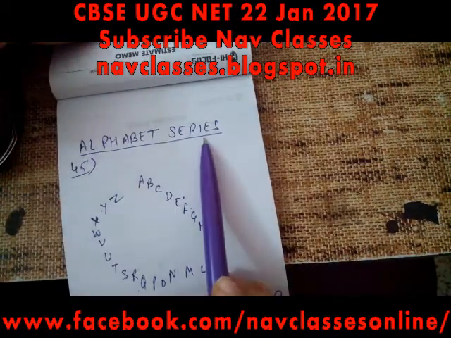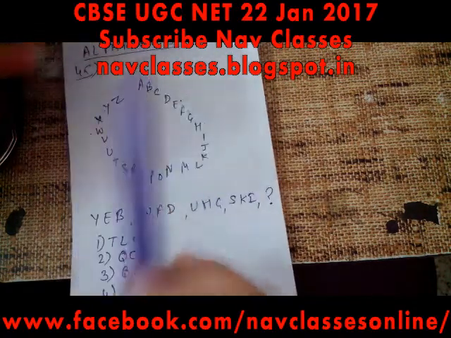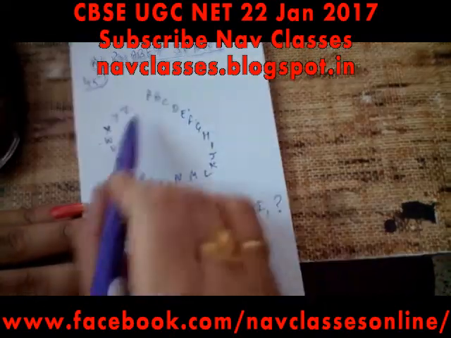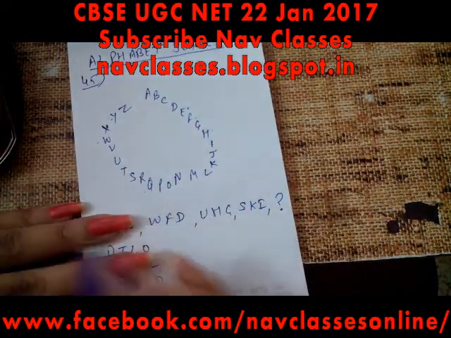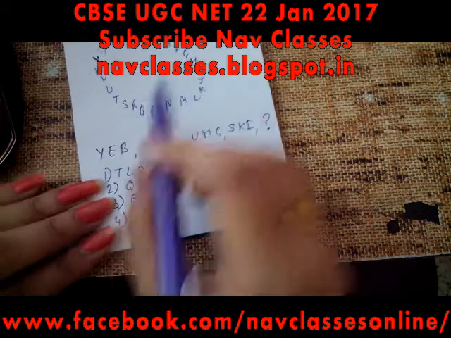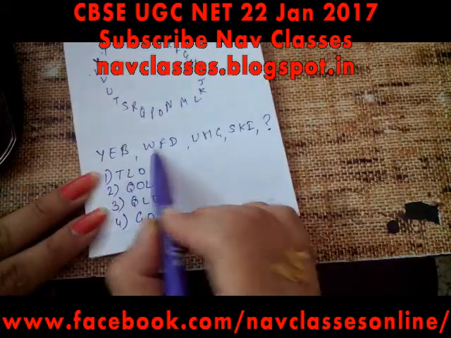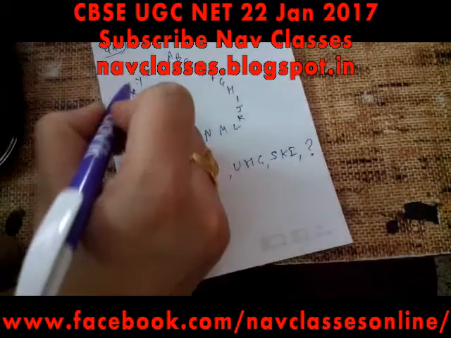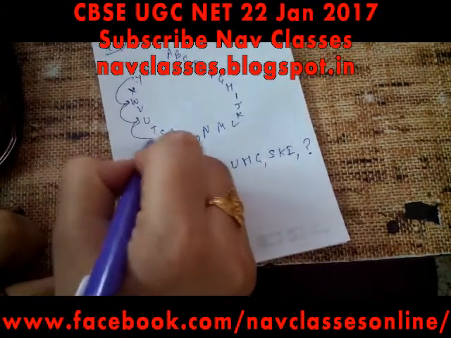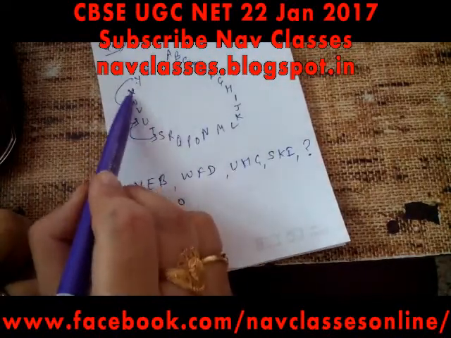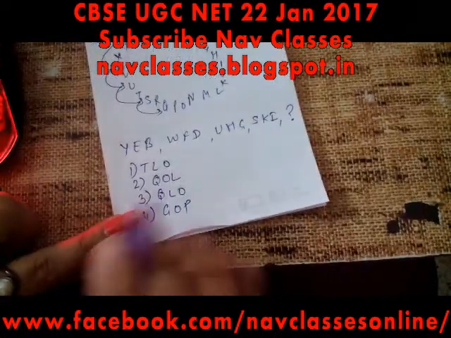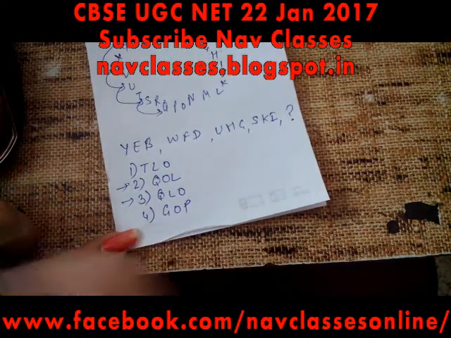Next question is on alphabet series. So question number 45. I recommend to solve these questions like just write all alphabets A, B, C, D in circular motion. It is the best way to solve such questions. So firstly I write this like this, and question is asking about Y, W, U. So here we go like this, Y, W, U, and it is S. So what is the next series here? So it is skipping 1 every time. So next would be Q. So we got Q. So in options we have 2 with Q like this.